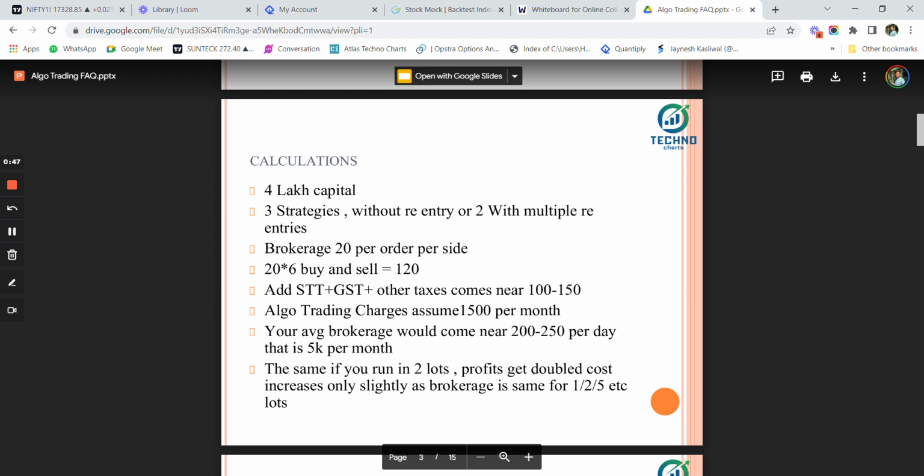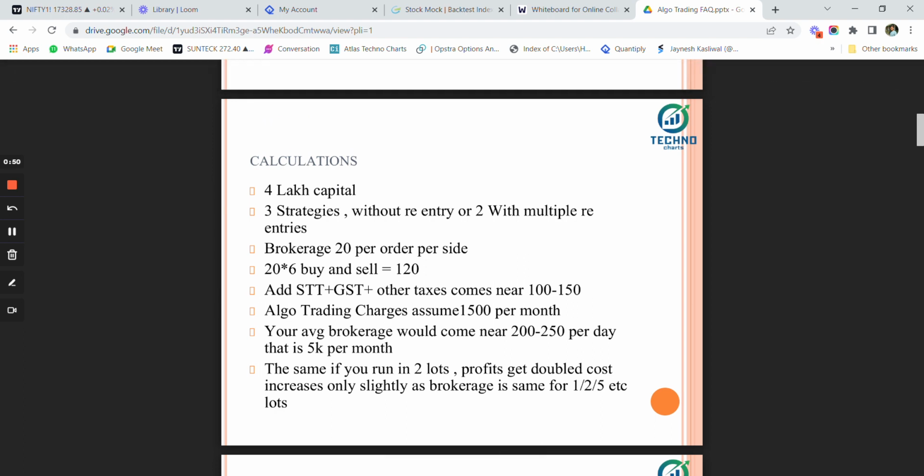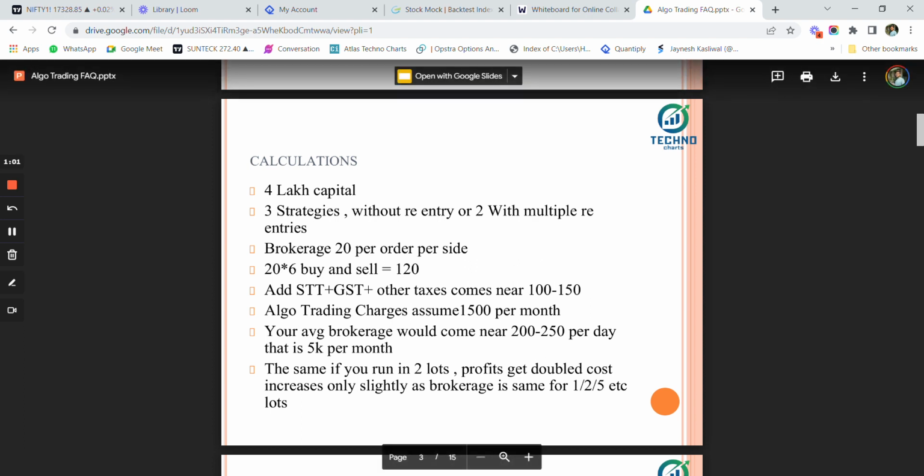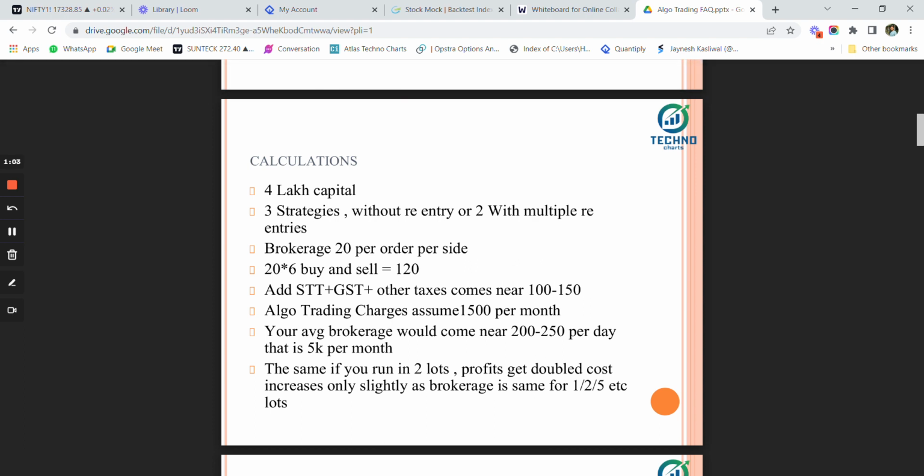Let us just calculate what are the things that you have to remember before you start. Let's take that we have a 4 lakh capital and we run 3 time based strategies. These are without re-entries, or assume that we use 2 strategies with multiple re-entries.